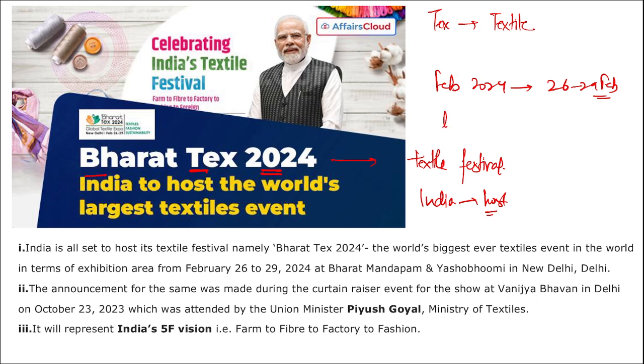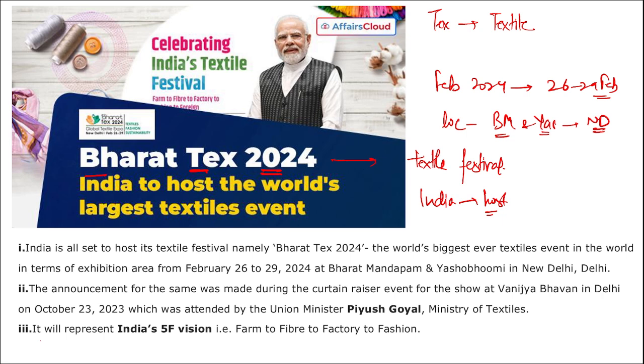Correct? What is the location where this is going to be held? It is Bharat Mandapam and Yashobhumi. They are located in New Delhi. So Bharat Mandapam and Yashobhumi, this is the location for Bharat Tex 2024, the world's largest textile event that is said to be hosted by India in New Delhi.